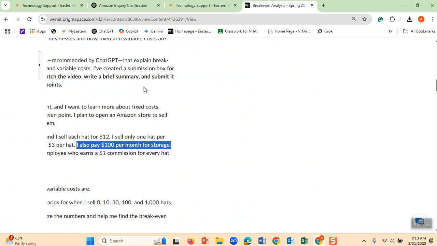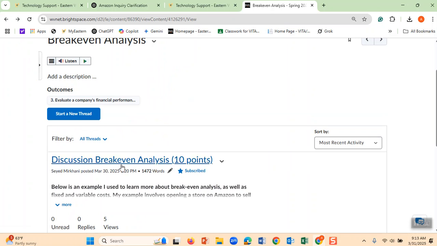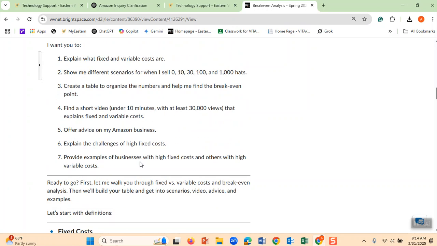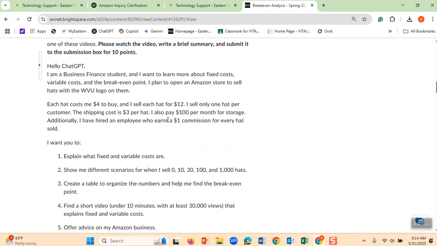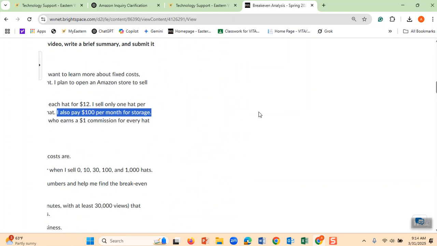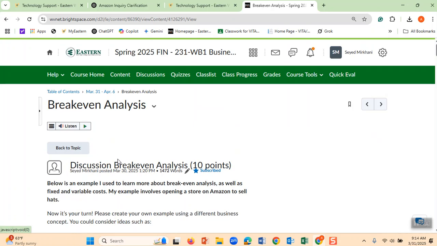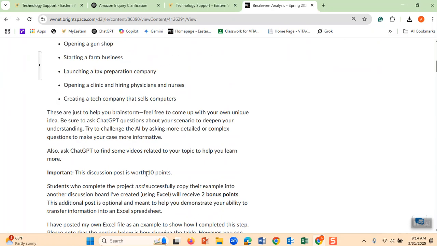fixed cost. It's just like rent. My screen last time gave me a hard time when I clicked here. In order to fix it, I clicked back. It brought me in here, and then I clicked here. I came back to my screen, and then I said that I have a fixed cost here. It is my storage. You can come up with a lot of fixed costs. Can be a lot.